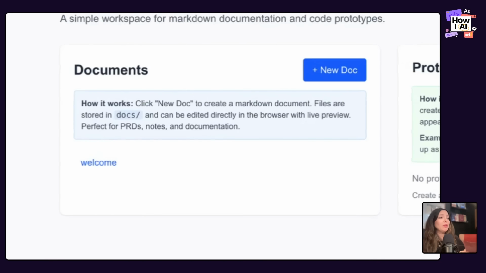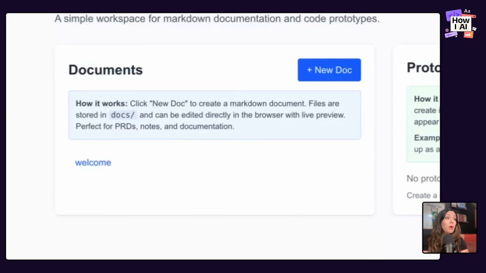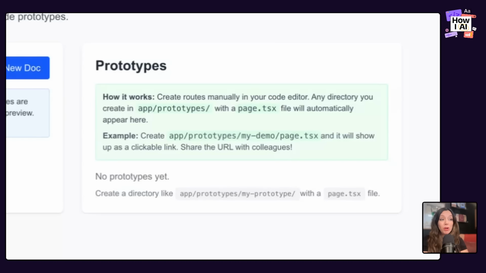So, okay, let's read how documents work. I click a new doc, it creates a Markdown document, files are stored in the docs directory, which is great. It can be edited directly in the browser with live preview, which is exactly what I want. And prototypes, I just manually create them in my code editor. Any directory I create in the prototypes will automatically appear here. And I can create a demo page app and it will go. Now, this is exactly what I wanted to start with.